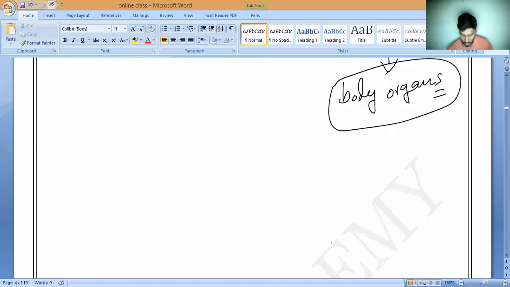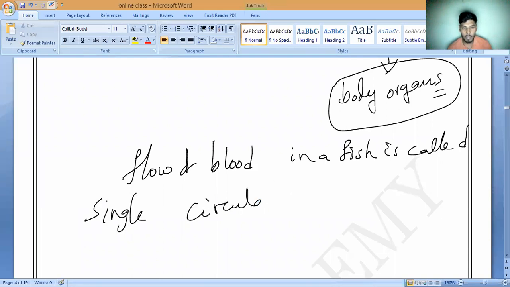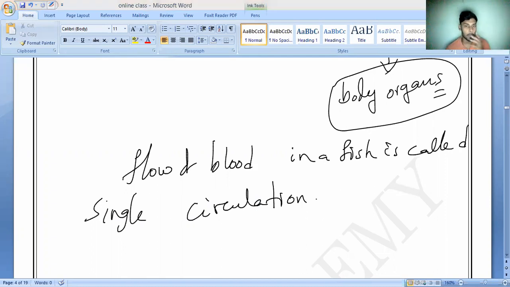What should we call it? The flow of blood in a fish is called single circulation. Because to complete the supply of oxygenated and deoxygenated blood, how many times is the blood pumped through the heart?